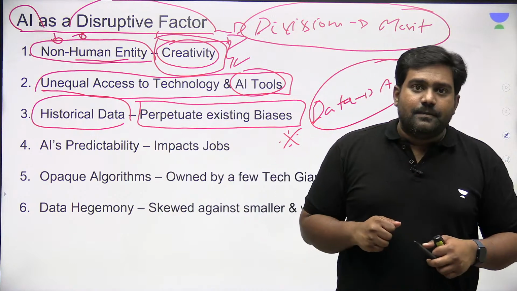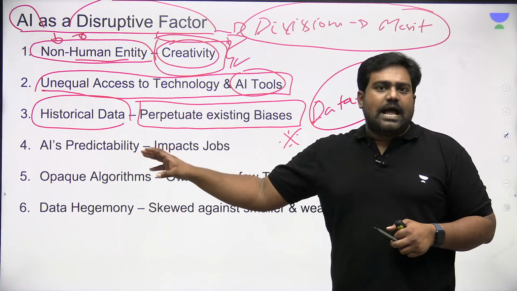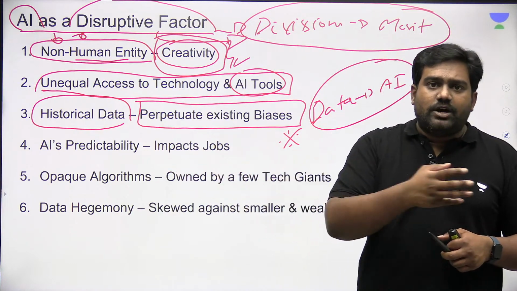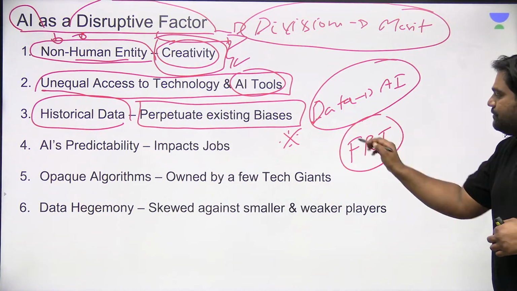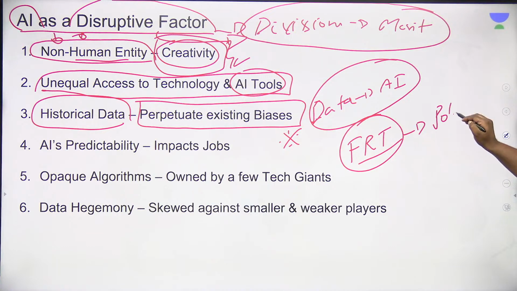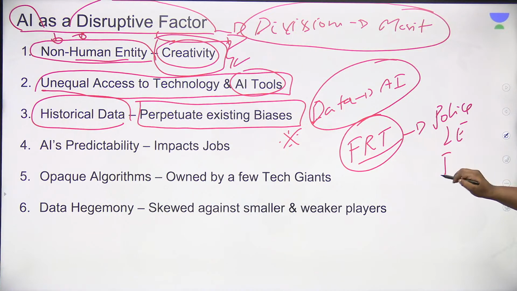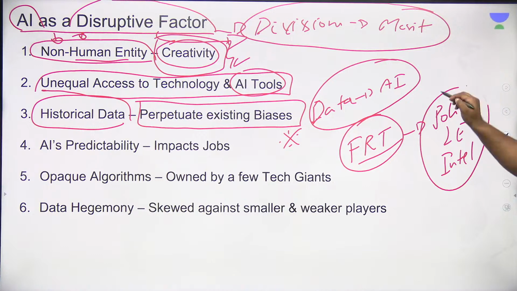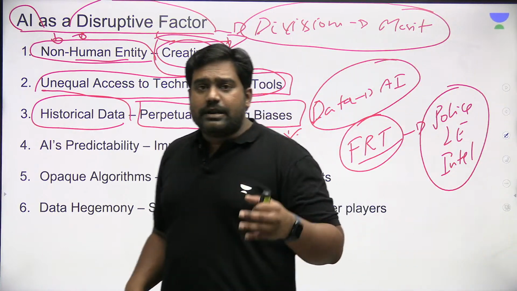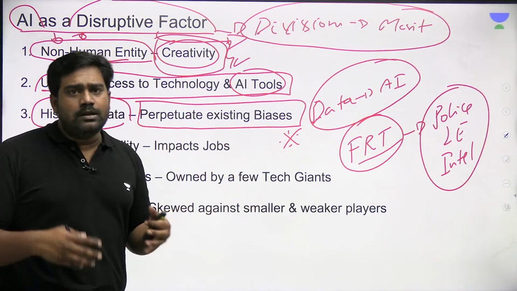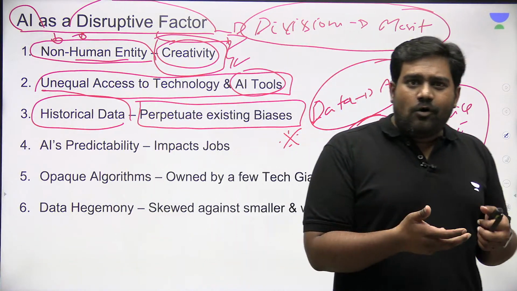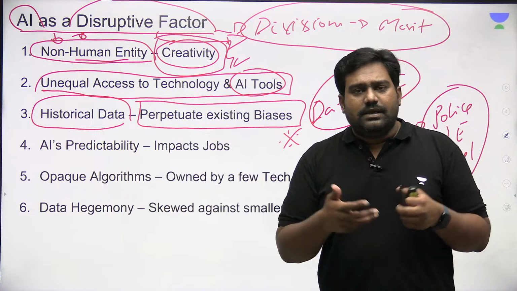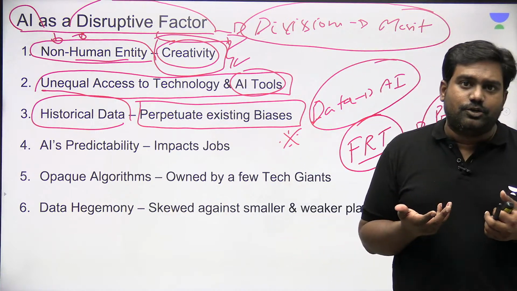Let me give you an example. One important application of AI technology which has already been deployed around the world is facial recognition technology. It is primarily used by police, law enforcement, and intelligence agencies. These facial recognition tools primarily work on AI-based algorithms. Today, our phones and our social media apps are all equipped with facial recognition tools as well.